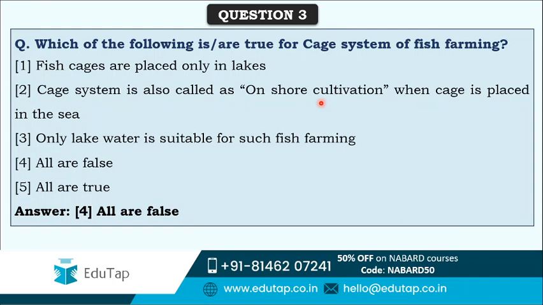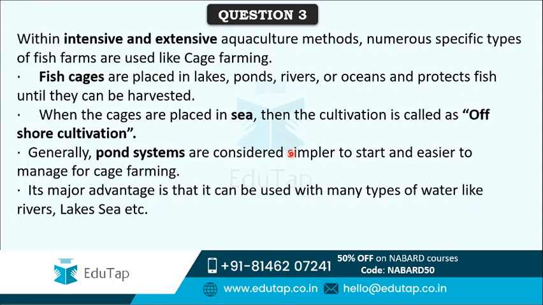Third option is that only lake water is suitable for such fish farming. Again, cages are placed in various water bodies. So in river, in ponds, these cages are placed. So all the waters are suitable for fish farming. But especially when we talk about a particular kind of water, then pond water is the most suitable for fish farming. That's why third option is incorrect. So I hope that you understand why all these options are incorrect related to the cage system of fish farming. And now we have different features of fish farming, so that from next time you can attempt these kind of questions in the exam.